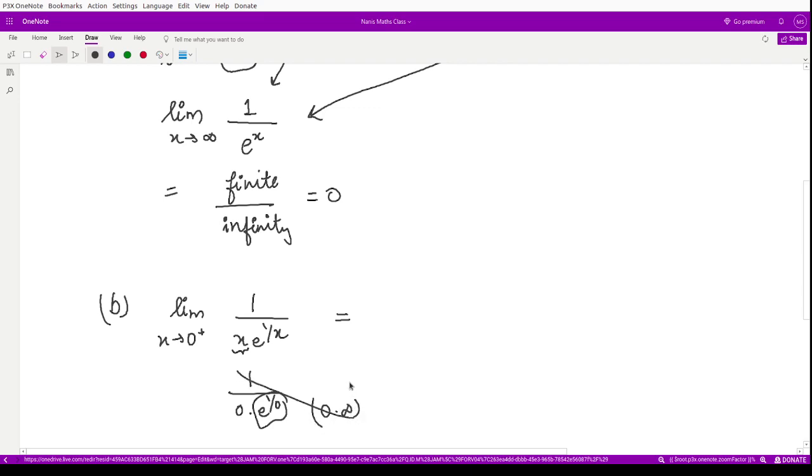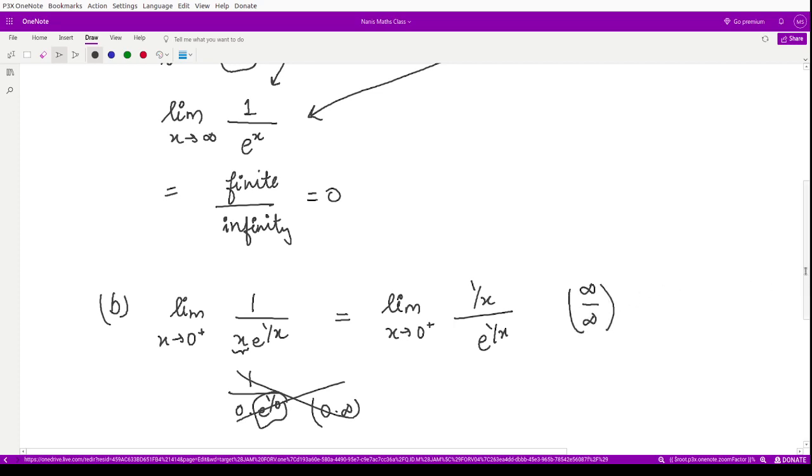So you are having some form like 0 into infinity. So let's rearrange this a little bit, so that it would become limit x goes to 0 positive of 1 by x, and you can shift this x in the denominator... so that it becomes divided by e to the power 1 by x. Now if you substitute the limit x goes to 0 positive, it would become infinity by infinity form.